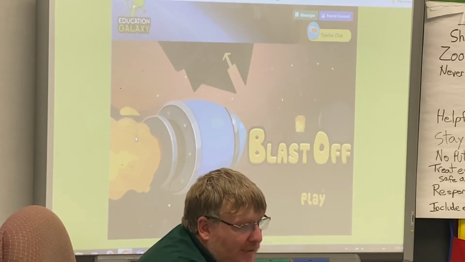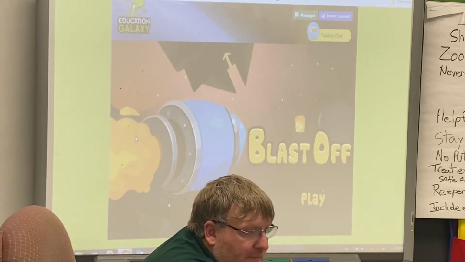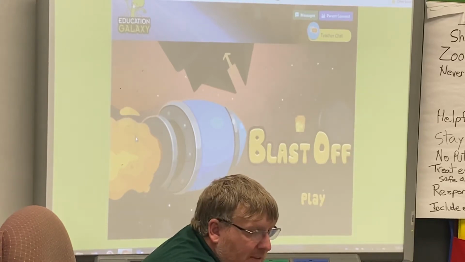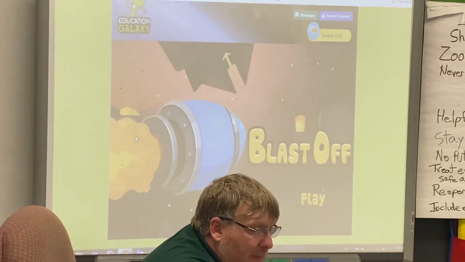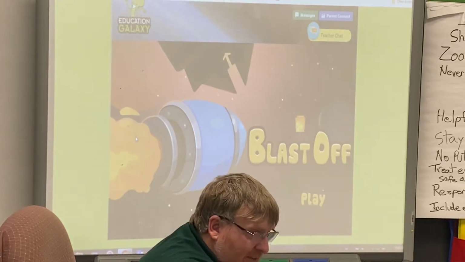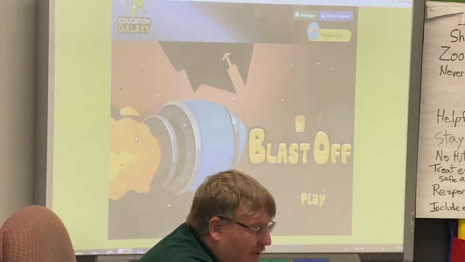It says Representing Whole Numbers, and it'll say Start Assignment. It's the first one. Then you can pick a game if you want to play a game or not.